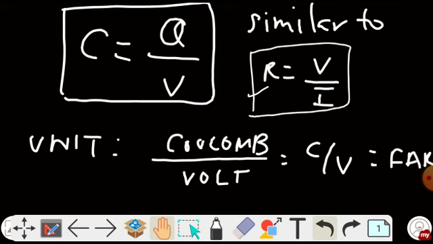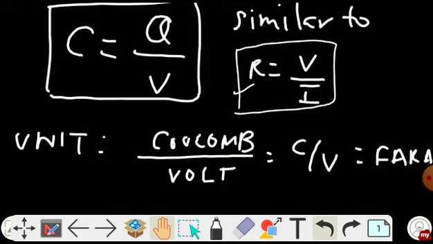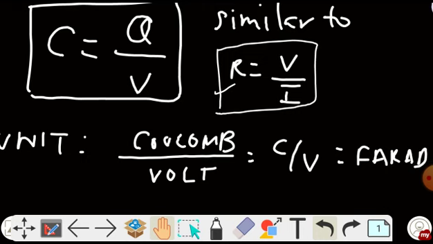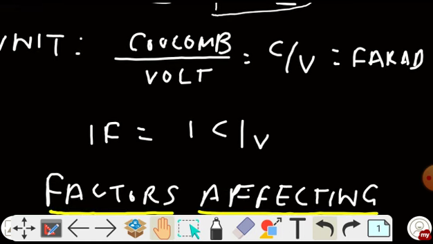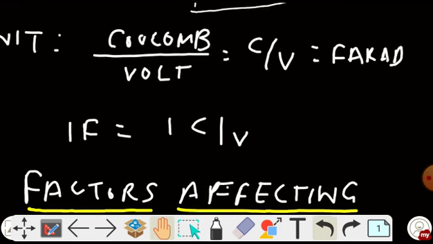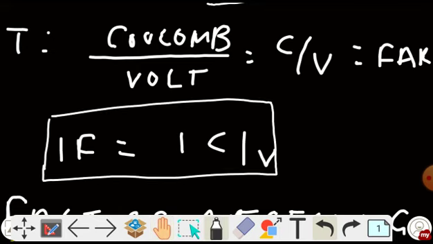So if we put the SI unit of charge, that is coulomb, and the SI unit of voltage, that is volt, we'll get the SI unit of capacitance as coulomb per volt. Now, this coulomb per volt is also known as farad. So 1 coulomb per volt is equal to 1 farad, and capital F is used as the symbol for the farad. So the SI unit of capacitance is farad.